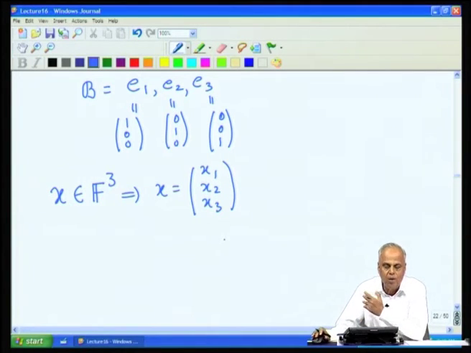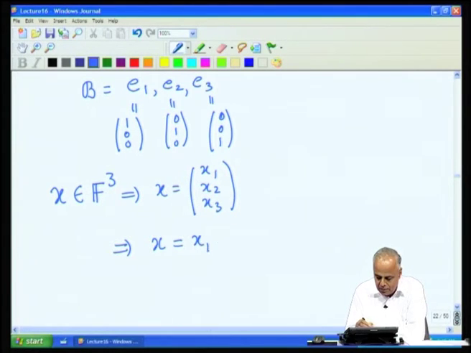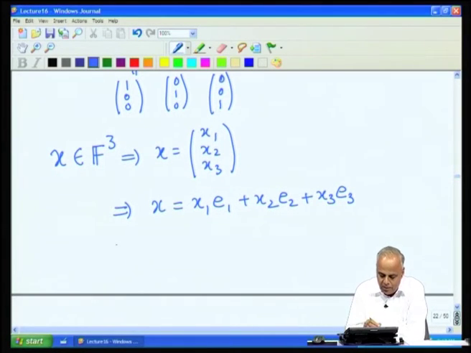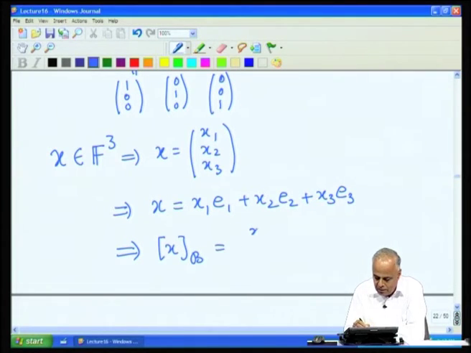Now, how does this encoding take place? Through a basis. We must express this vector x as a linear combination of the basis vectors. We have here x = x1 e1 + x2 e2 + x3 e3. The first component of x with respect to this basis is x1, the second component is x2 and the third component is x3, and therefore, the encoding is just this. This is the standard encoding.